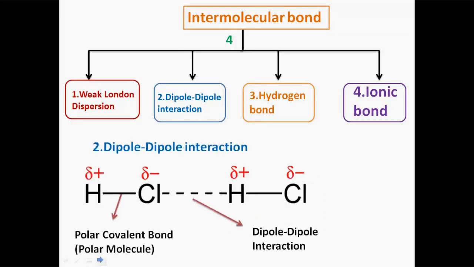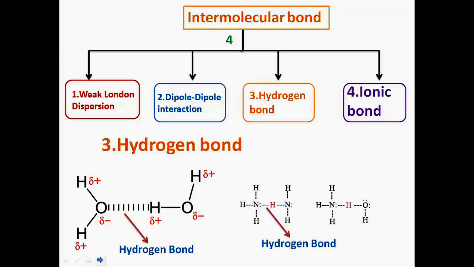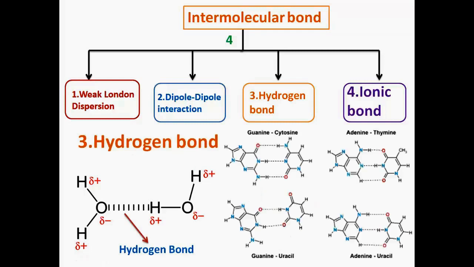Secondly, we have the dipole-dipole attraction between dipoles created by partially charged atoms in polar covalent compounds. Thirdly, we have the hydrogen bond. A hydrogen bond is the electrostatic attraction between two polar groups that occurs when a hydrogen atom covalently bound to a highly electronegative atom such as fluorine, oxygen or nitrogen experiences the electrostatic field of another highly electronegative atom nearby. Besides being found in water, it also connects the two strands of DNA which carry our genetic material, but we will see these things later in detail.